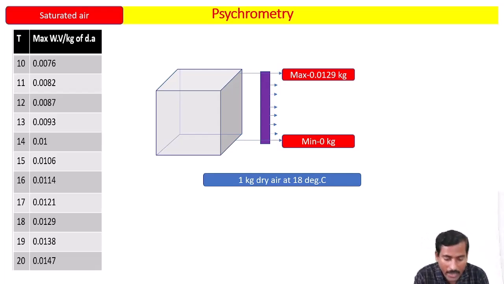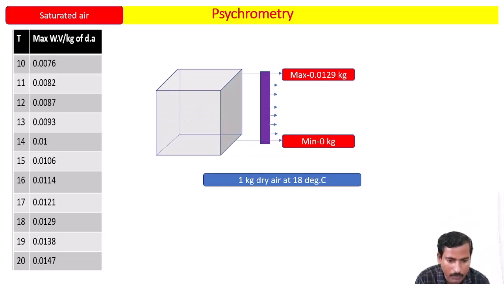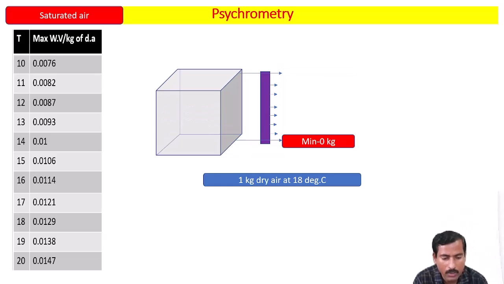But how much is it actually carrying? 0.0129 kg. In parallel I would like to put a question. For example, I have a capacity of heating 10 rotis. It does not mean that I am always going to heat the 10 rotis. Like that, I will take the previous point. 1 kg of dry air at 18 degrees Celsius, if it has 0 kg of water vapor, that is called dry air. So at max, how much water vapor can it hold? It can hold 0.0129 kg.